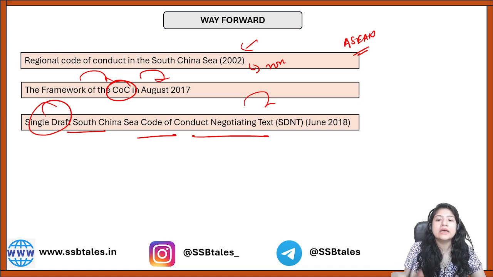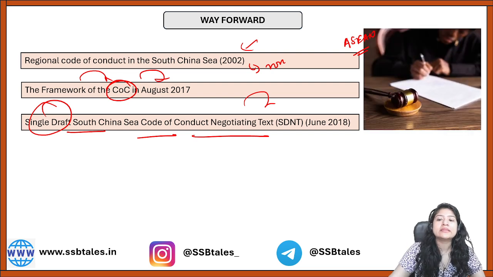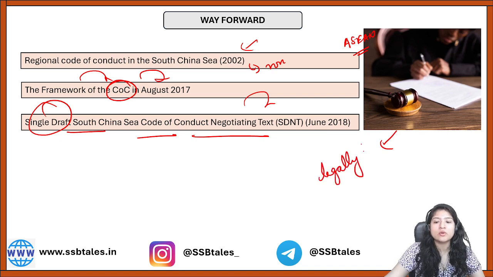So that is why the way forward, I would say, is that whatever document comes should be legally binding, okay? Because when it is legally binding and there are consequences for breaking the rules, then only can coordination happen properly, especially when we are dealing with China, right?